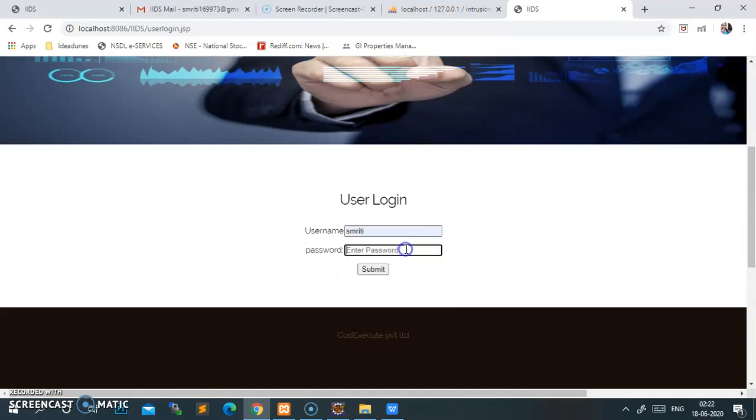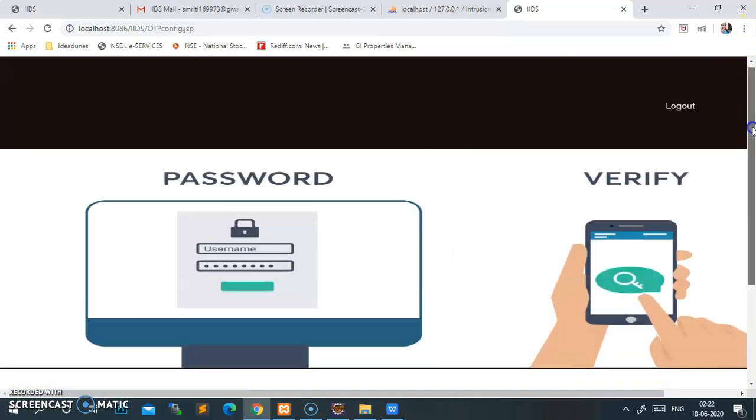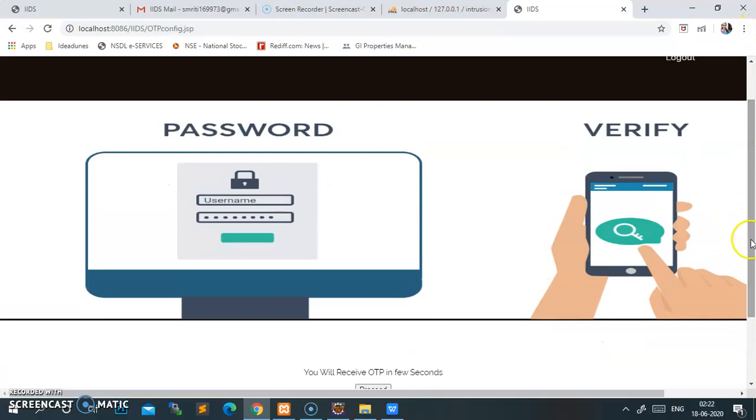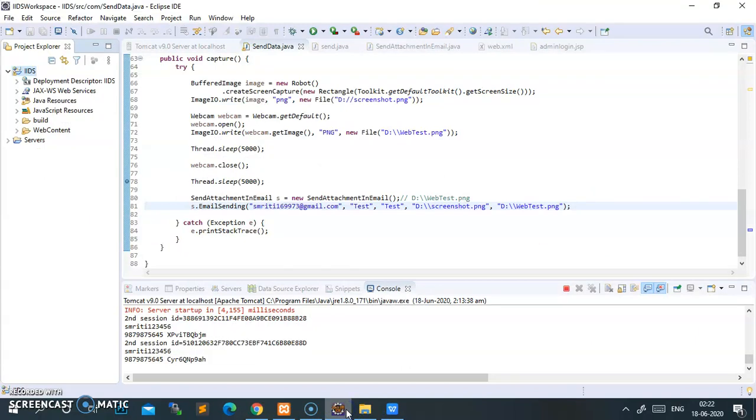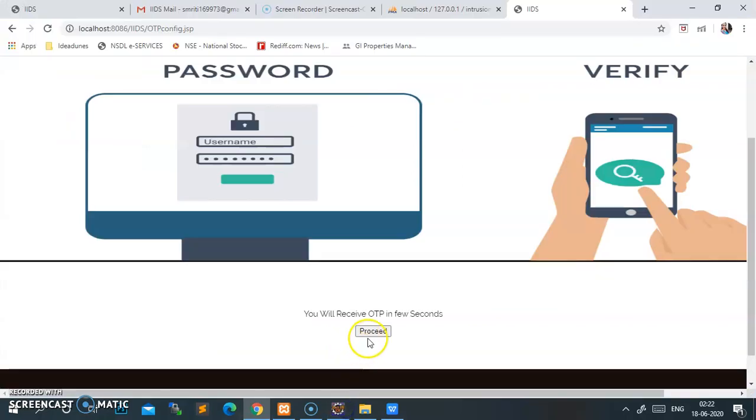So my username, Smriti, and I'll type here 1 2 3 4 5 6. See, here I'll generate my OTP, username and password. See, here I'm receiving an OTP in a few seconds. We have fully done this in Java Servlet pages. We are doing it in advanced technology. See, here I have come. Now here I'll proceed.